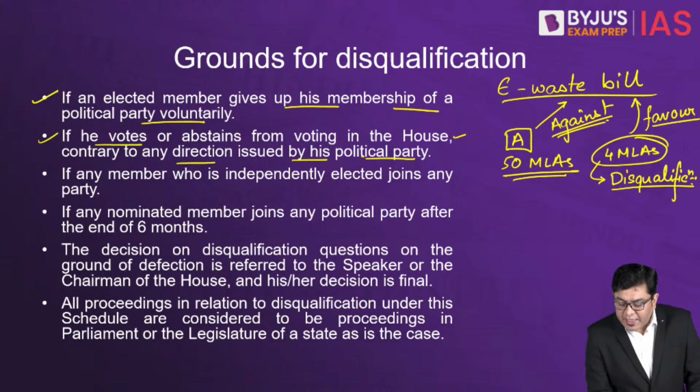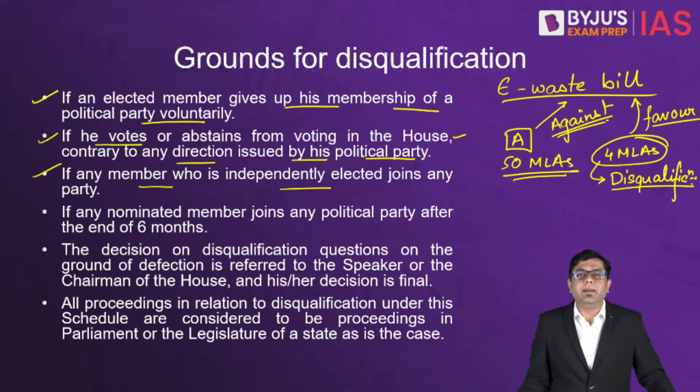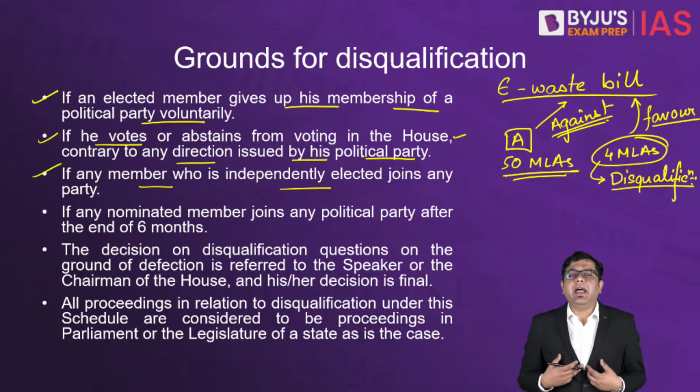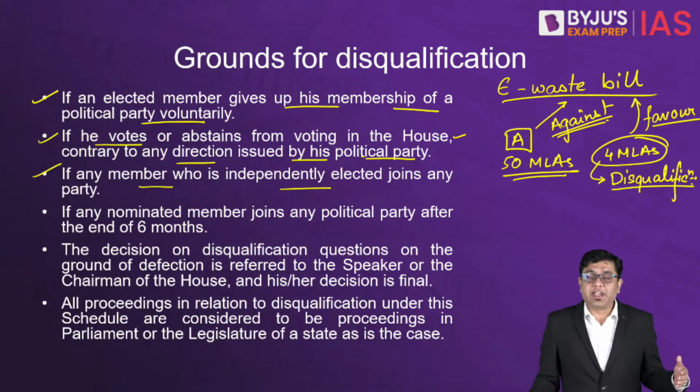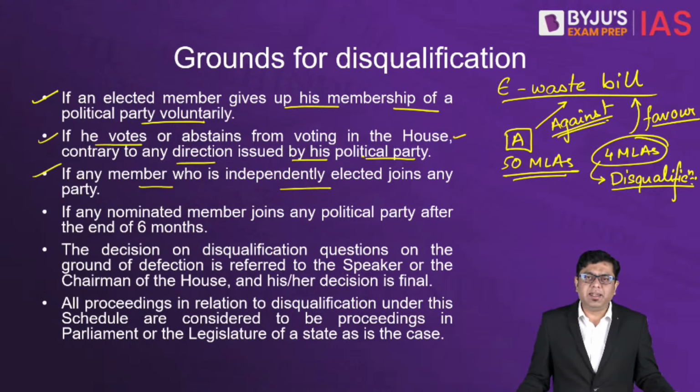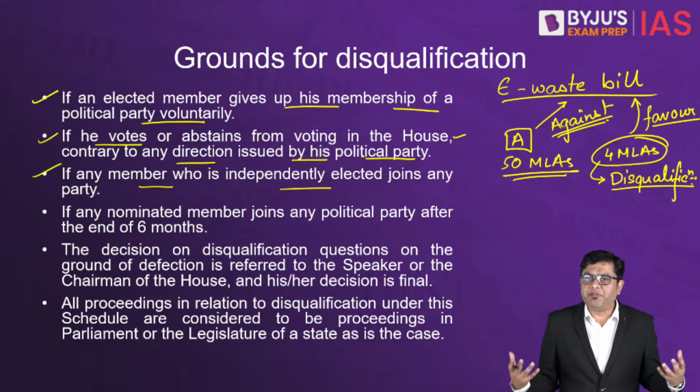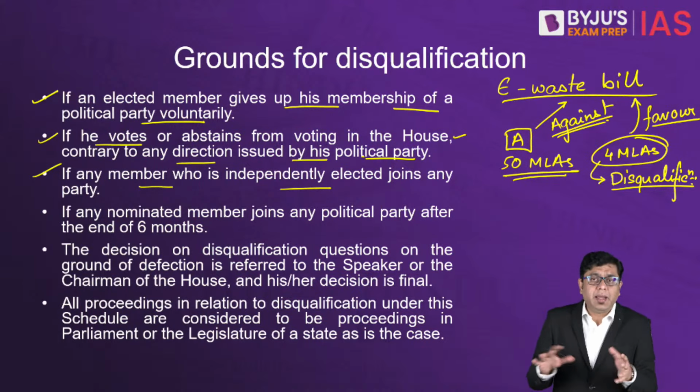Then, if any member who is independently elected joins a political party. Let's suppose I have run this election as an independent candidate, and throughout my campaign I have said that all the political parties are basically goons, mafias, etc., and that is why please vote for me.